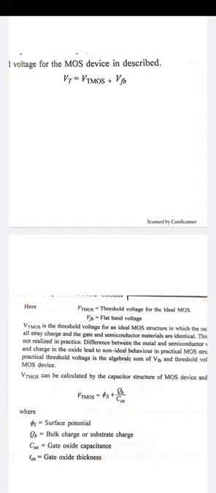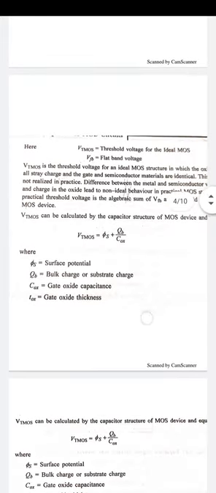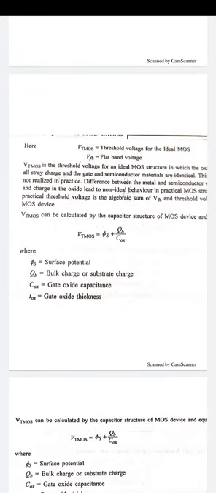VT MOS can be calculated by the capacitor structure of the MOS device, and that is equal to phi s plus QB upon COX, where phi s is the surface potential, QB is the bulk charge or substrate charge, COX is the gate oxide capacitance, and TOX is the gate oxide thickness, because COX is equal to EOX upon TOX. So we calculate the COX with the help of EOX, the dielectric constant, and TOX, the thickness of the gate.